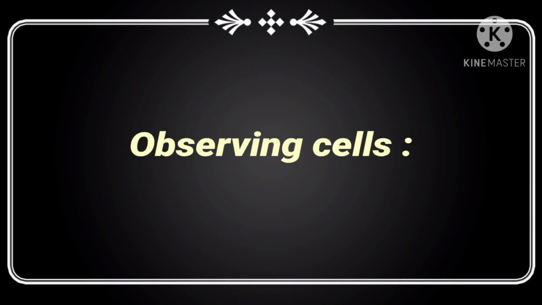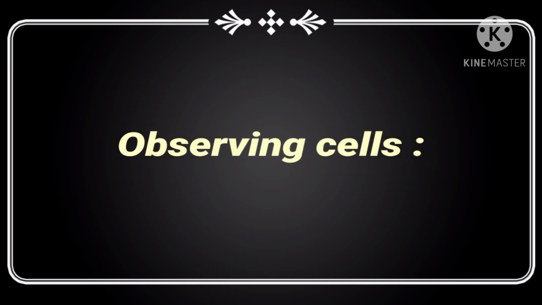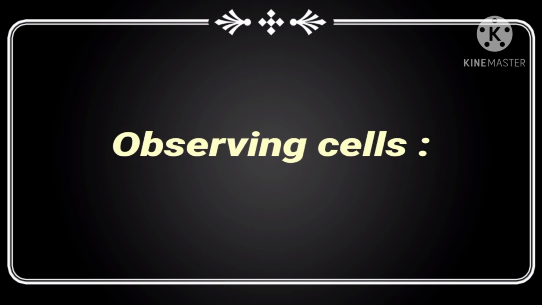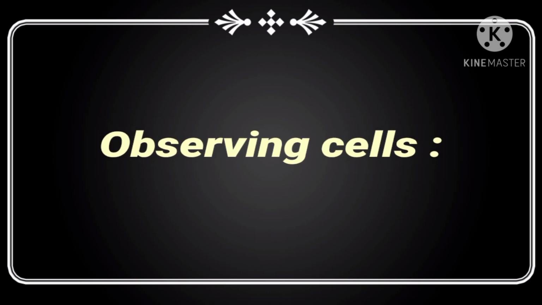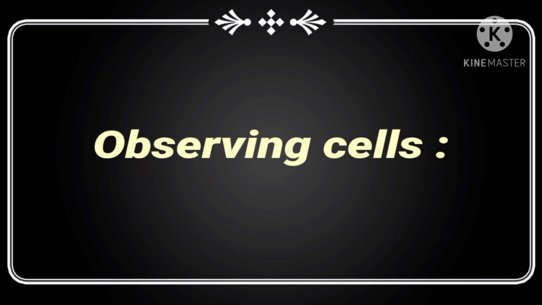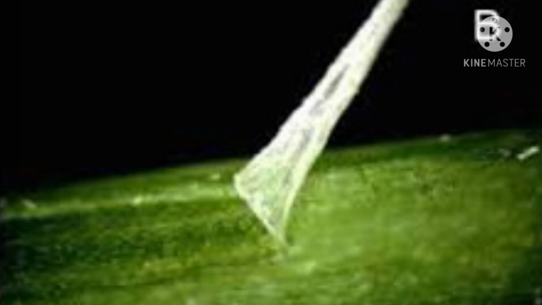Okay students, next we discuss the observation of cells. We know that microorganisms and the cells cannot be seen through our naked eye. So, for observing the cells of plants and animals, we need a microscope and special techniques are also used. For example, if we want to observe the outermost layer of a leaf, we have to peel off a small section from the leaf.